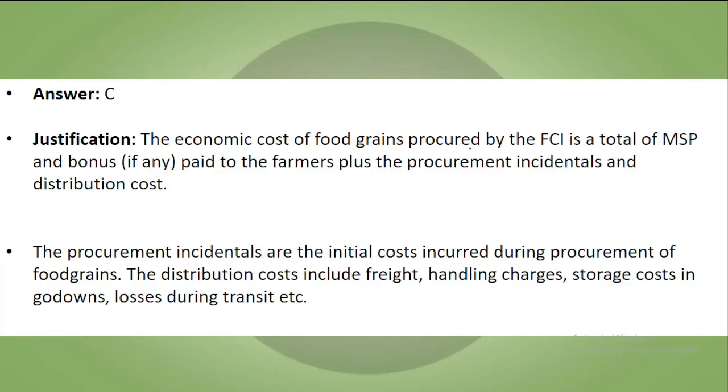The economic cost of food grain procured by the FCI is a total of the MSP and the bonus paid to the farmers plus the procurement incidentals and distribution cost. The procurement incidentals are initial cost incurred during procurement of the food grains. The distribution costs include freight, handling charges, storage cost in the godowns, and loss during the transits. So the correct answer to this is C.